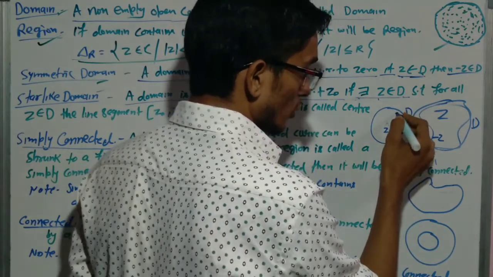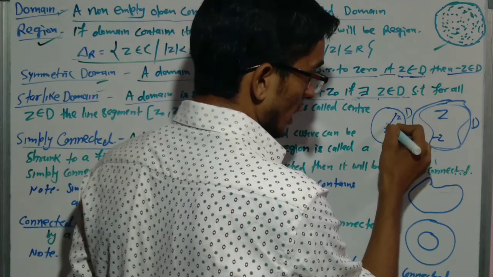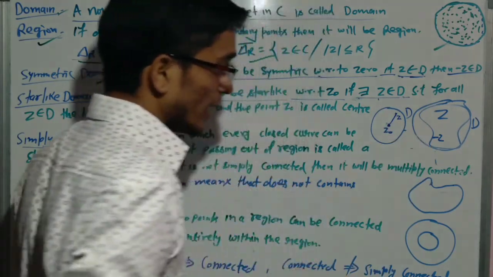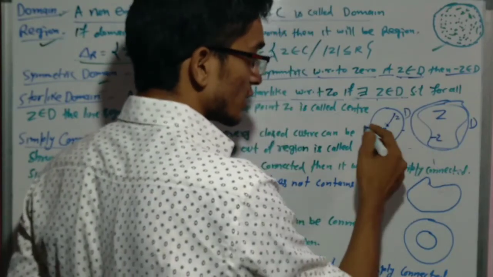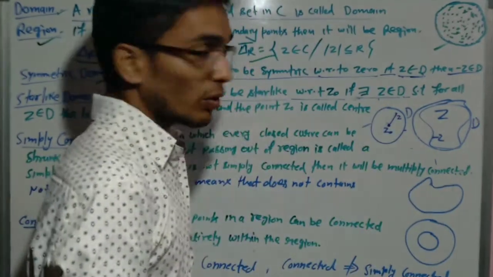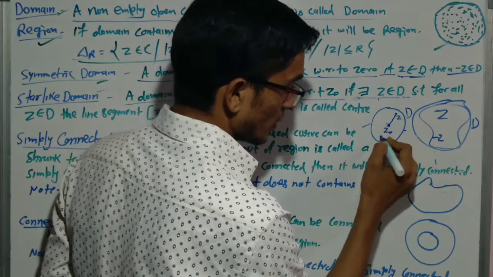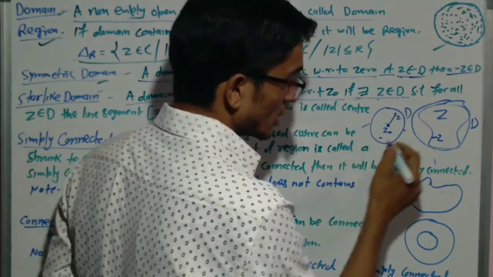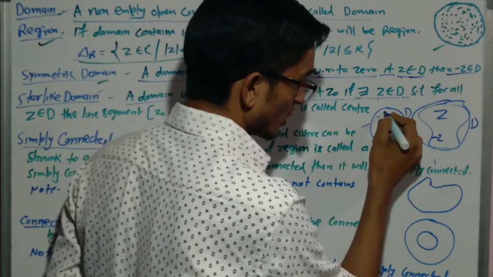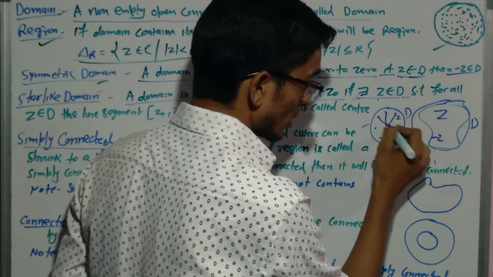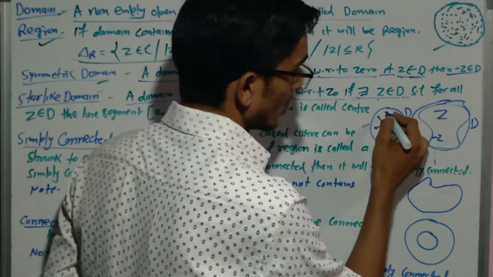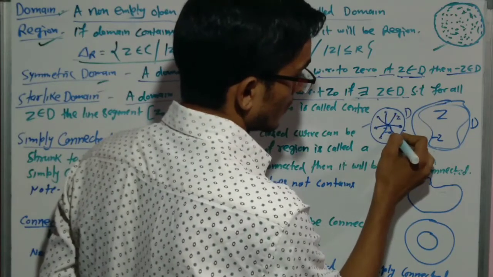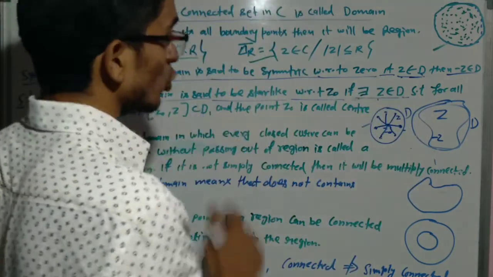If we take any point z, and we get a line segment in this domain, then we can say that this is the star-like domain. If we take any point here, and here, and here, we can find a line segment. So therefore it will be a star-like domain.